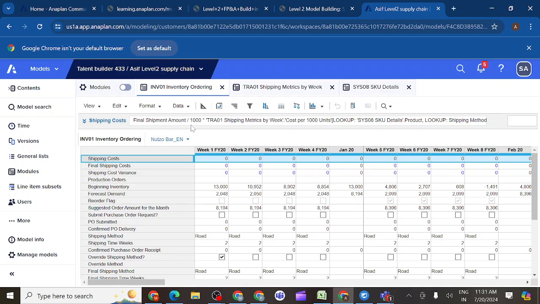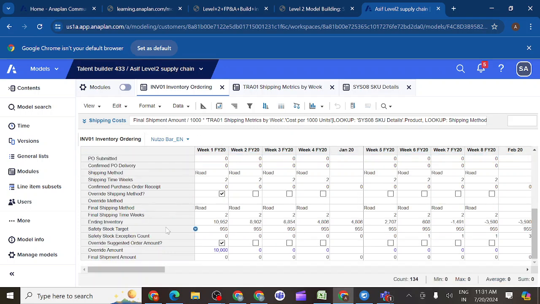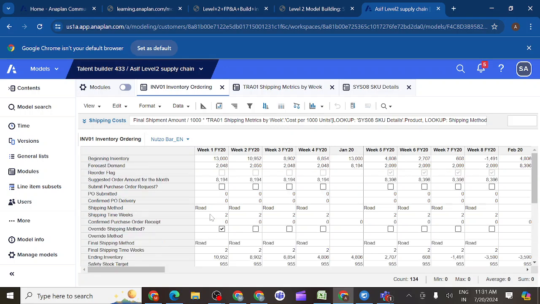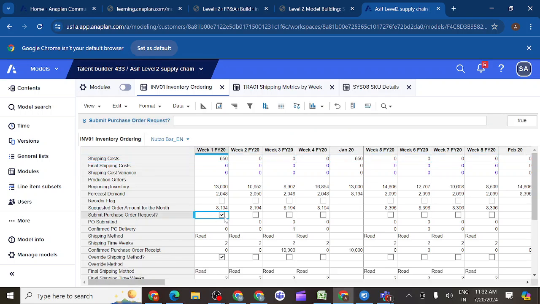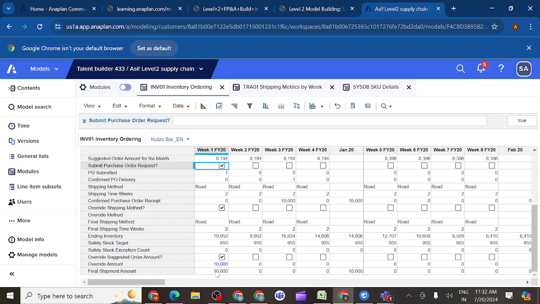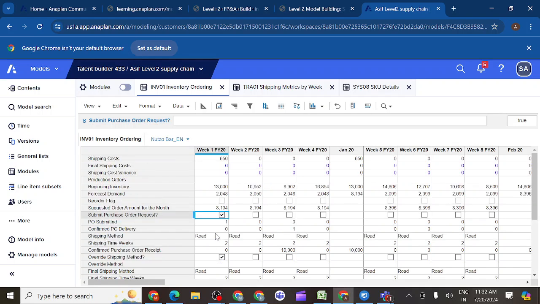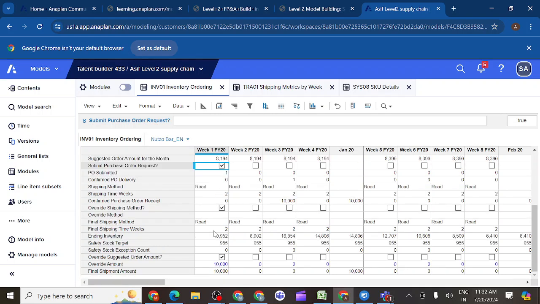Generally, final shipment amount, why you are not getting it, I think means you don't get any final shipment value here. So that is the reason you are not getting it. All right, we need to override that one here. Then we will need to submit the purchase order request. We have a line item here, final shipment. You can see when you submit the purchase order request, if you raise it, then only you will get the final shipment amount. You are not getting any final shipment amount, so that is the reason. Now you are getting the shipping cost. In this way we'll get whatever shipping cost we have. Earlier we didn't have any final shipment amount here.